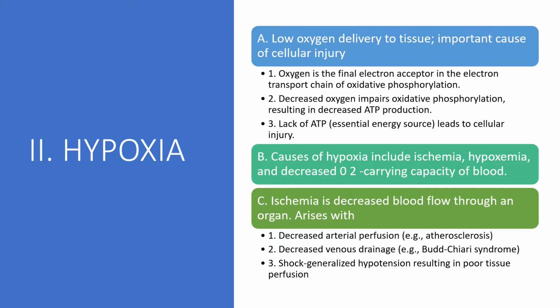Low oxygen delivery to tissue is important in causing cellular injury. Point number one, oxygen is the final electron acceptor in the electron transport chain of oxidative phosphorylation. Decreased oxygen will impair oxidative phosphorylation, resulting in a decrease in ATP production. Lack of ATP then leads to cellular injury.